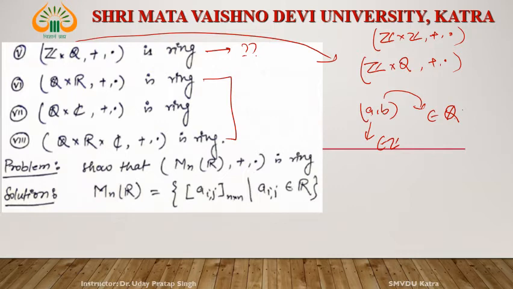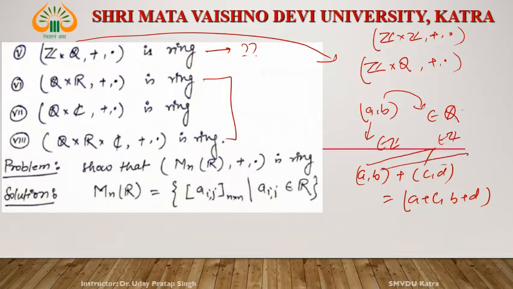Similarly, Q cross R with respect to plus and dot is a ring, and Q cross C with respect to plus and dot is a ring, and plus and dot are defined in the same manner. Okay, (A, B) plus (C, D) is equal to (A plus C, B plus D). A and C are elements of Z, and B and D are elements of Q. So A plus C is an element of Z, B plus D is an element of Q. Okay, so Q cross R cross C with respect to plus and dot is a ring.